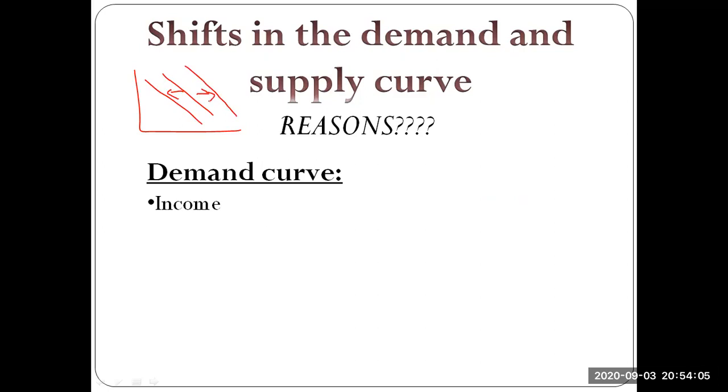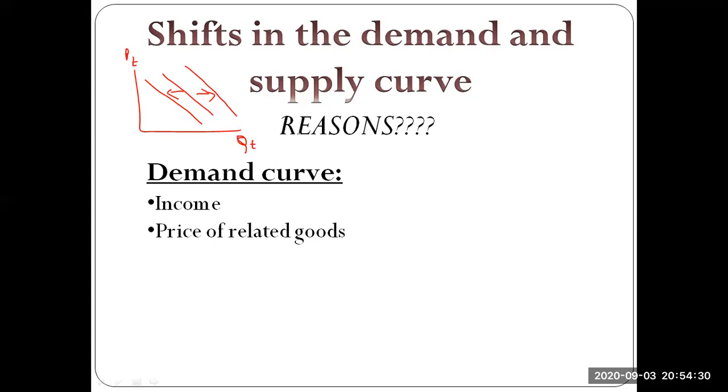The next point that I can think of is the price of related goods. When I'm talking about the price of related goods, essentially what I mean is there are other goods in the market as well, so I'm not just considering one single good. Let's say tea, for example: I am considering the price of tea on the vertical axis and the quantity demanded of tea on the horizontal axis.